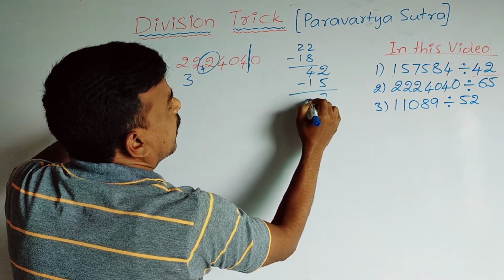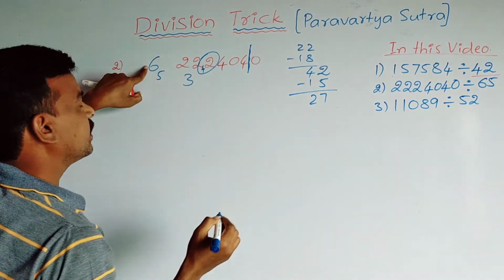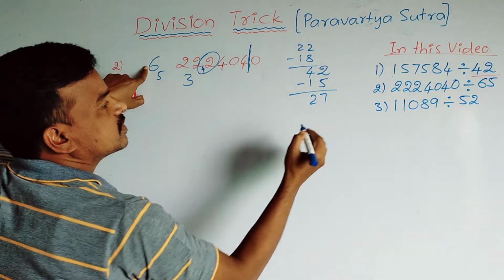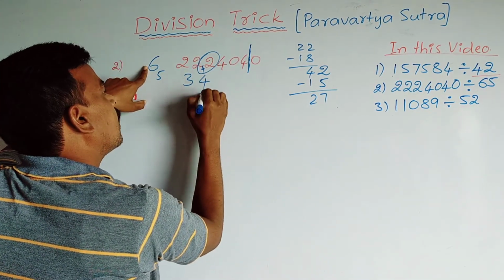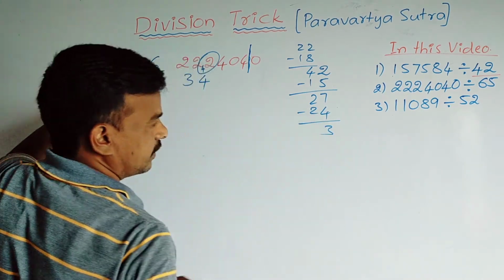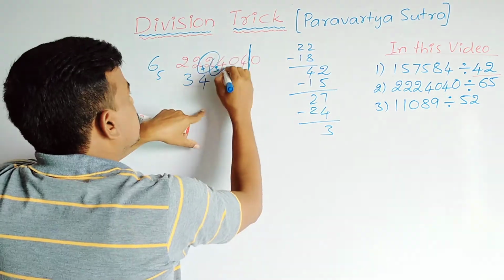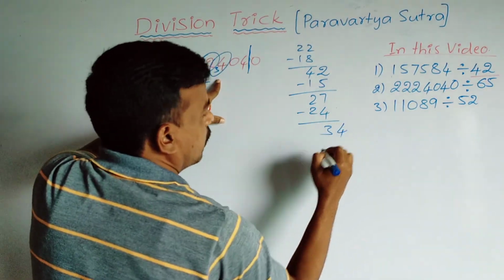7 and 2, 27. How many times does this 27 go in the 6 table? 6 4 is 24, and subtract it. 3. This 3 you write before this 4. So it becomes 34.